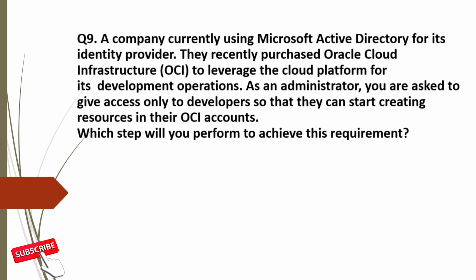Question 9. A company is currently using Microsoft Active Directory for its identity provider. They recently purchased Oracle Cloud Infrastructure to leverage the cloud platform for its development operations. As an administrator, you are asked to give access only to developers so that they can start creating resources in their OCI accounts. Which steps will you perform to achieve this requirement?